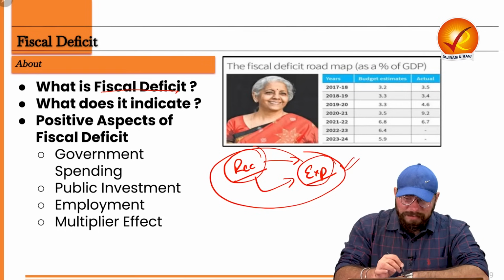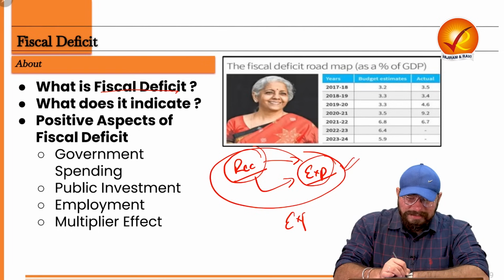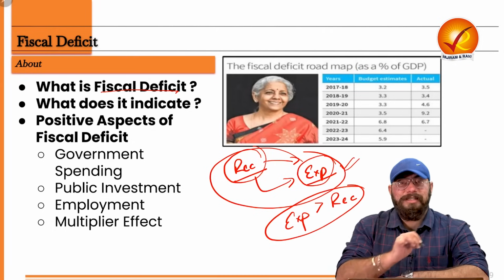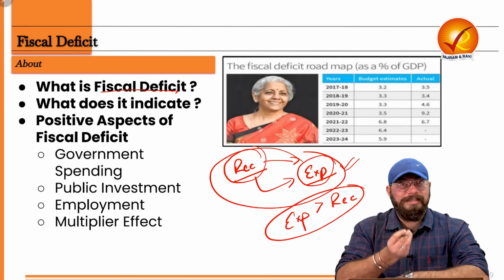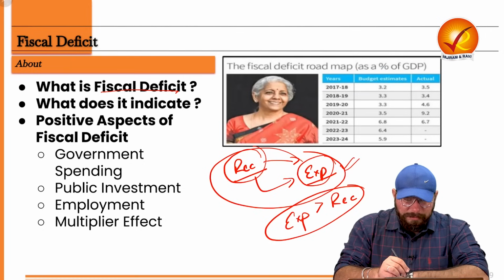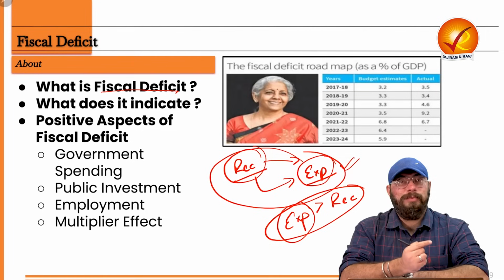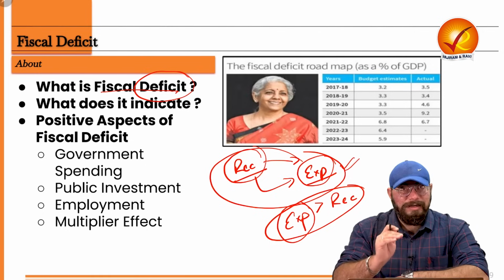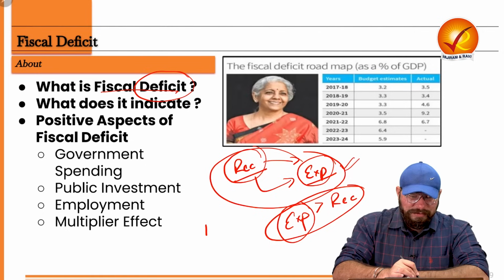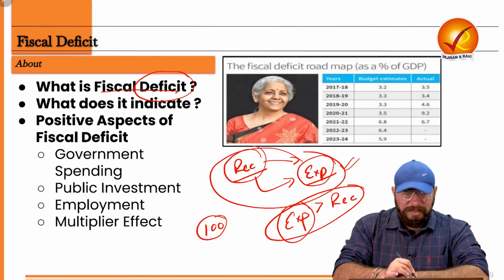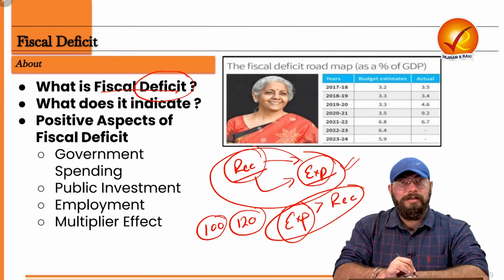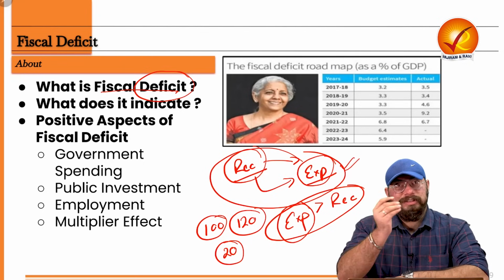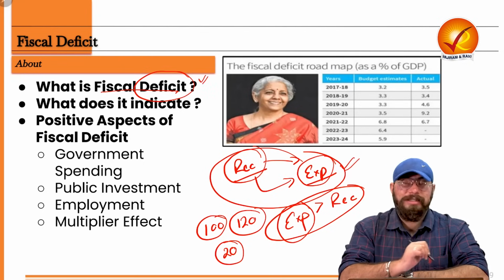But let's say the government is spending more, that is, the expenditure of the government is more than the receipts it is getting. That means the money the government is getting is less, but the money it is spending is more. That is a condition of deficit. That means you now have lesser money. Why? Because if the government receives 100 rupees but spends 120 rupees, the 20 rupees extra that the government is spending is what you call a deficit.